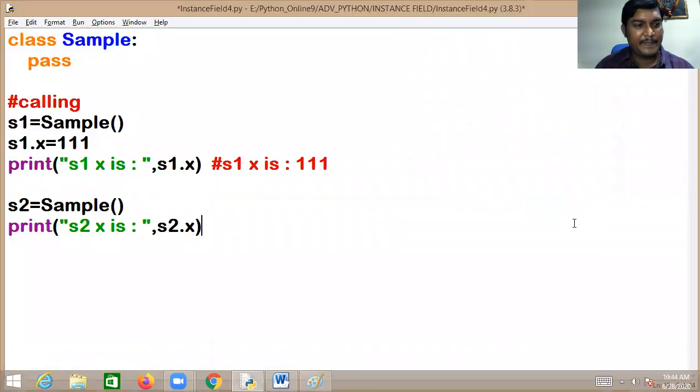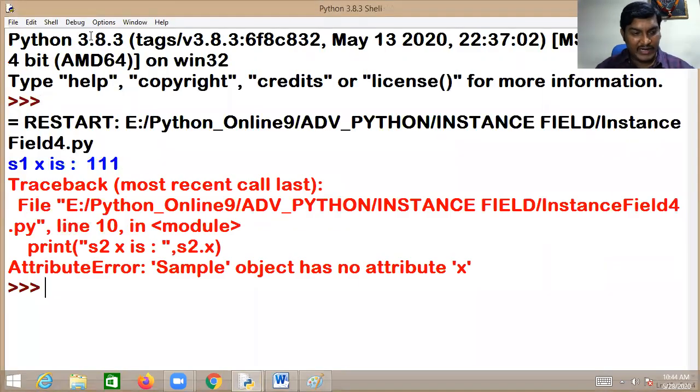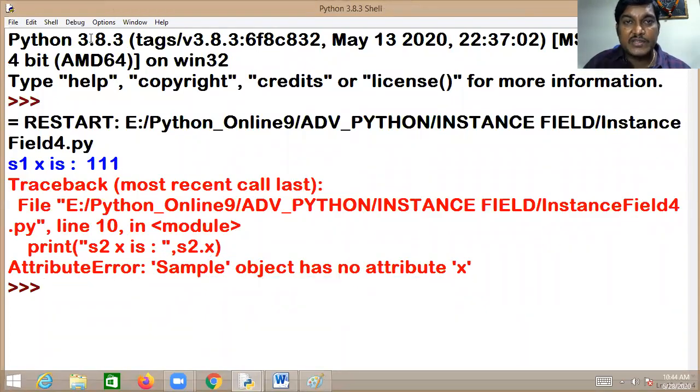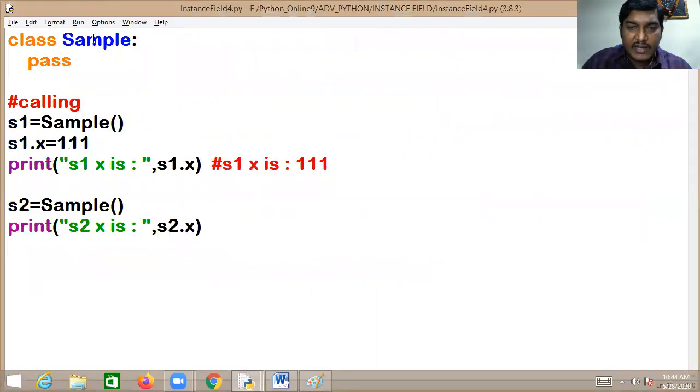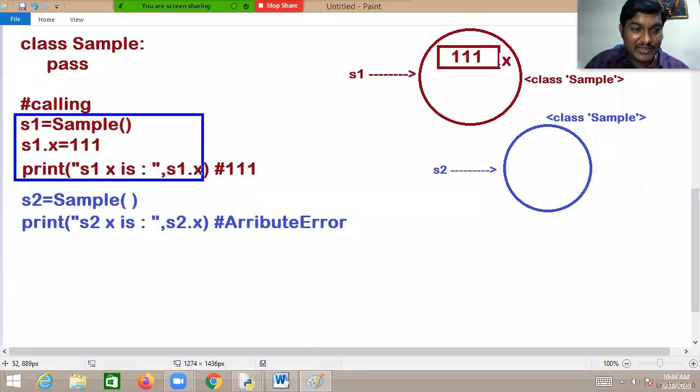You can see this. Go to the Run menu and click on Run Module. In this line we have seen the error: attribute error, Sample object has no attribute X. In S2 there is no X. X is there only in S1. Understand these flows. That's the reason I'm explaining the flows.